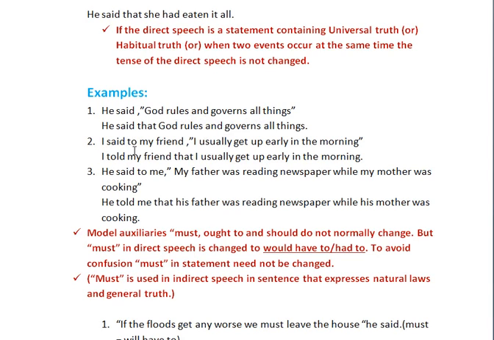See one more example. I said to my friend, I usually get up early in the morning. It is our own habitual truth. So how could you change? I told my friend that I usually get up early in the morning. He said to me, my father was reading newspaper while my mother was cooking. So how could you change? He told me that, here you changed the personal pronoun, his father was reading newspaper while his mother was cooking. So you need not change the tenses if the reported speech is having universal truth, habitual truth, or simultaneous actions.